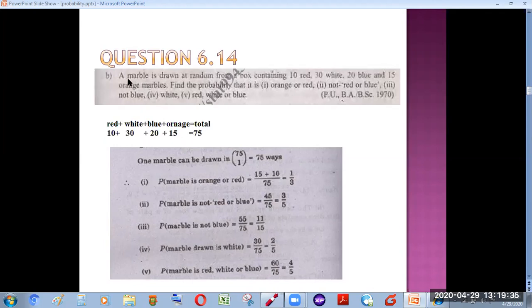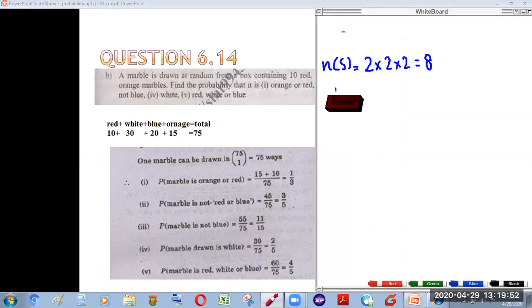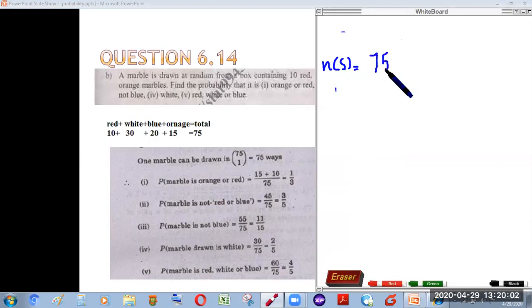And we need to draw just one marble from it. So first of all, we need to define our sample space, which becomes, out of 75, we need to draw only one. So 75C1 gives us 75, which makes 75 our sample space for this event, in this particular question.